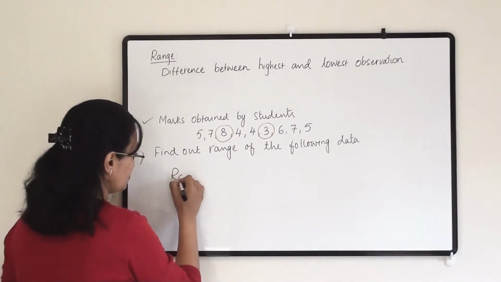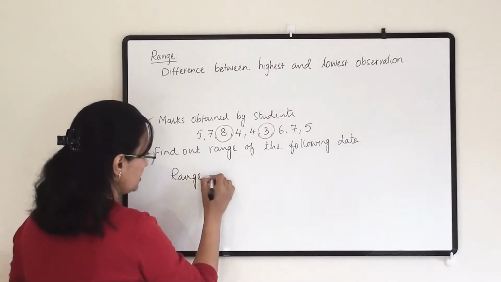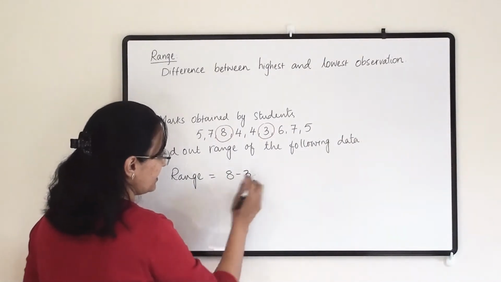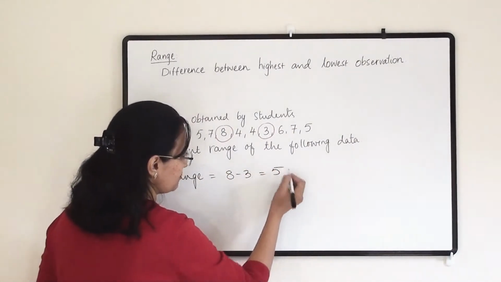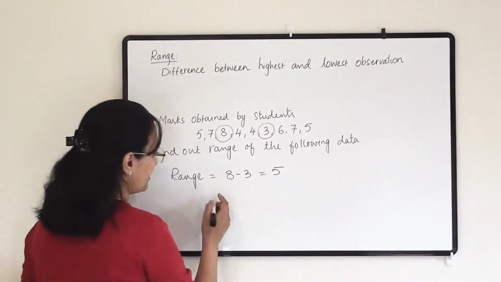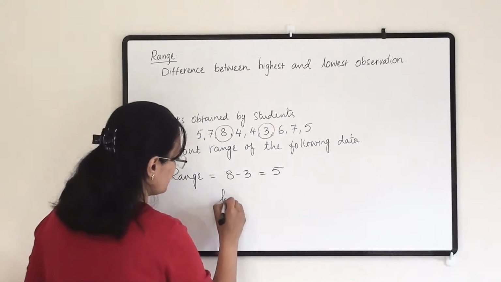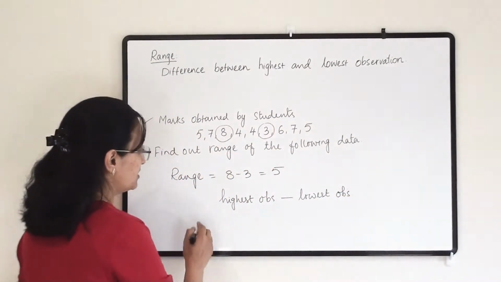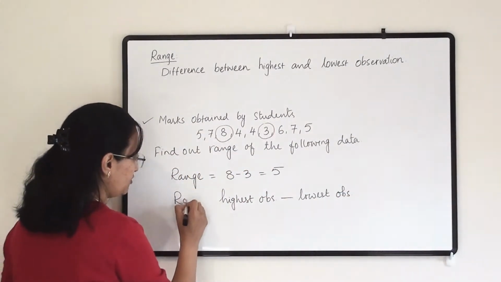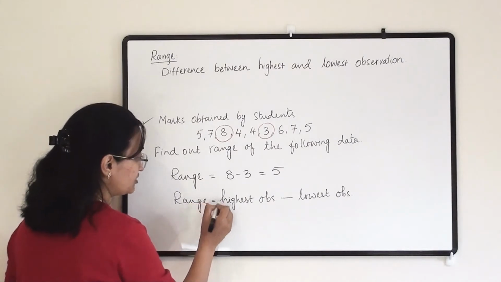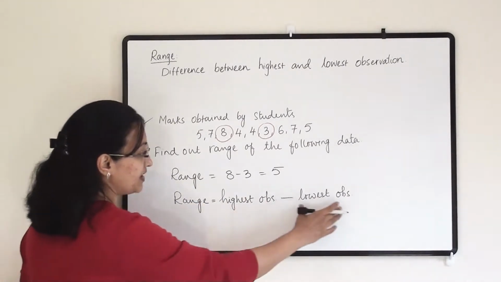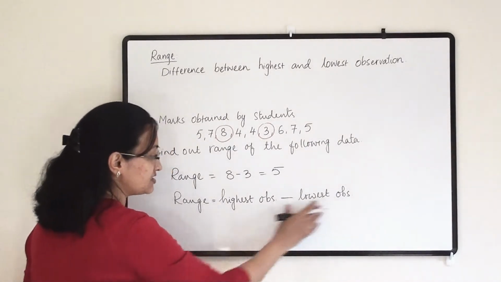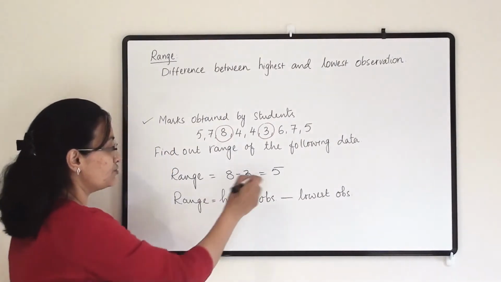So range equals 8 minus 3, and the answer is 5. This is the formula for range: range equals highest observation minus lowest observation, that is, biggest number minus smallest number. When you subtract this, you get the range.